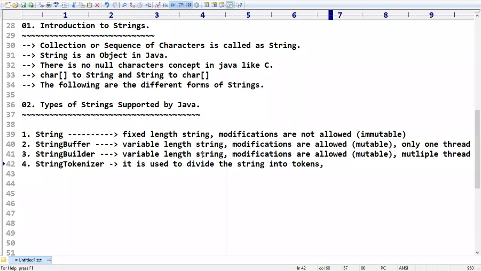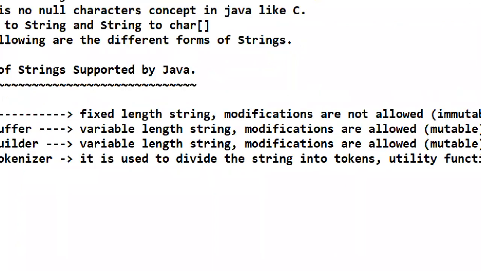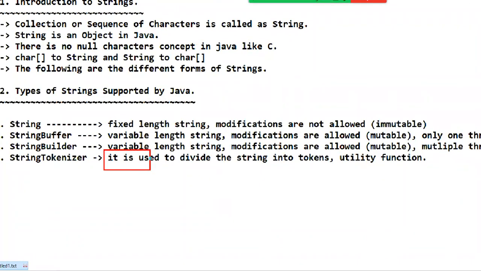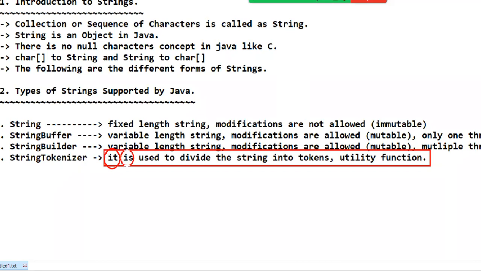It is a utility function which is going to divide your entire string into tokens. For example, consider this is my string. Based on space I want to divide the string. Then it will become first token, second token, third token, fourth, fifth, sixth, seventh, eighth, ninth, 10th, 11th token, like this we are going to get.